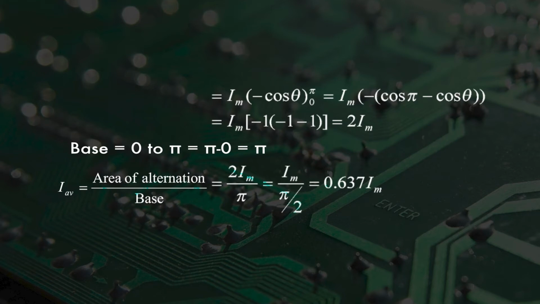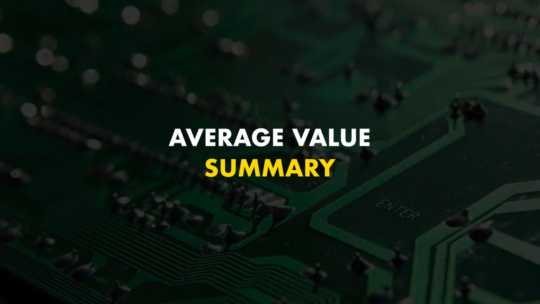And what is the area of alternation? That is 2Im. And what is the base? Pi. So just put the values of area of alternation and base. It comes to 2Im upon pi. After solving this expression, you get 0.637 Im. So I average is equal to 0.637 Im, where Im is the maximum value of current, or you can say amplitude of current.